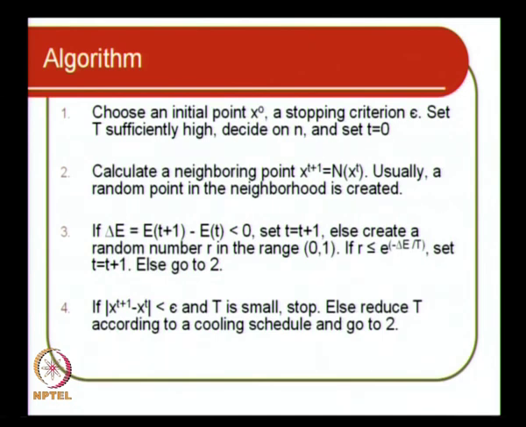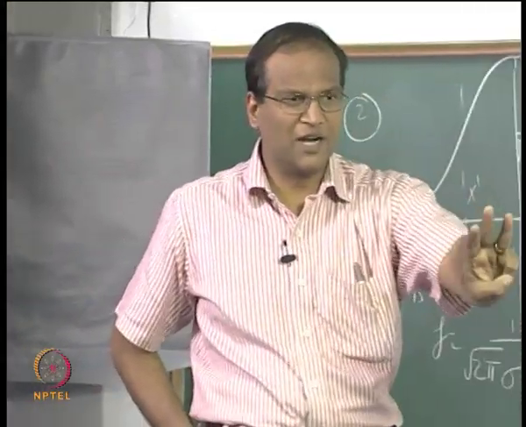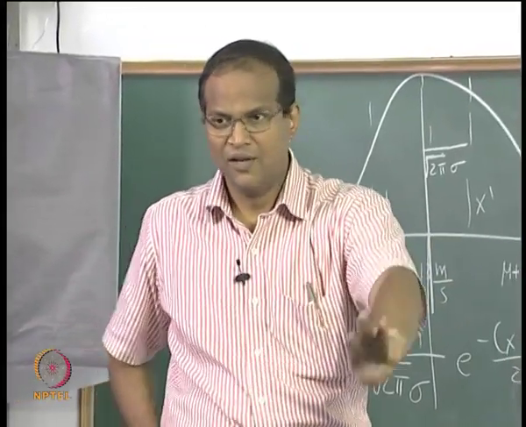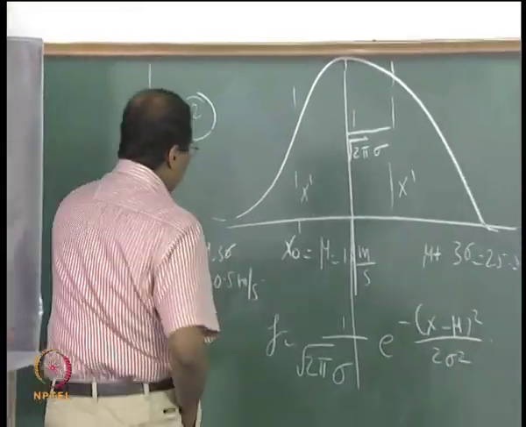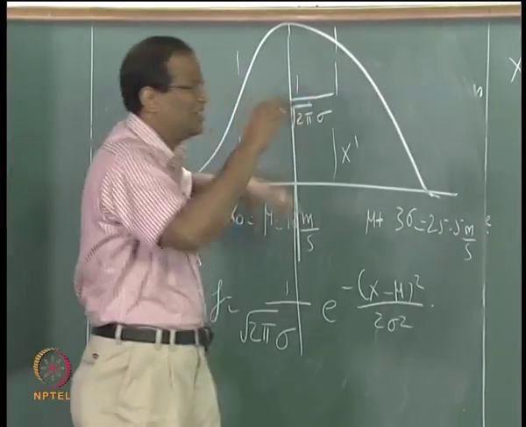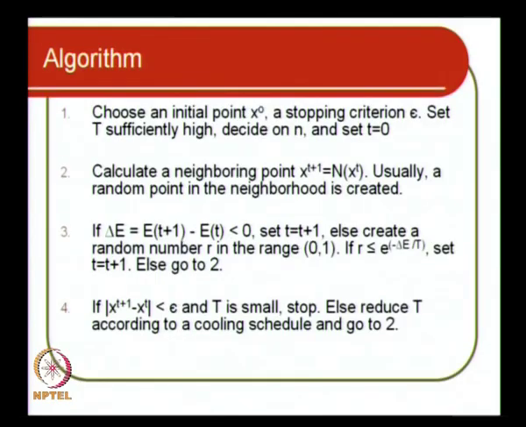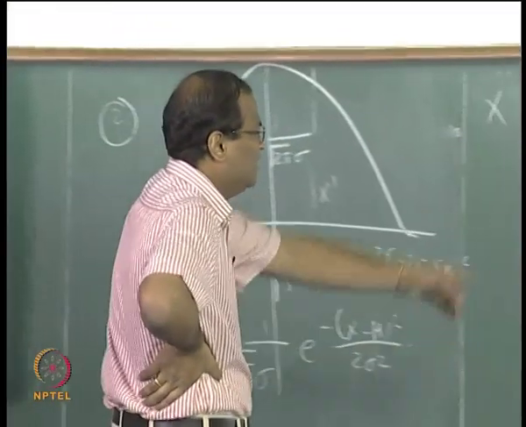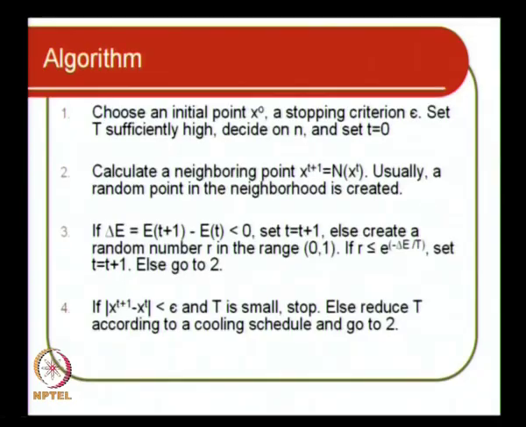Please note that you have to use 3 sets of random numbers for simulated annealing. The first set of random numbers is for the sampling, so you can stick to rows 1 and 2 for this. Row 3 of the table you can use for generating r, and row 4 or row 5 you can use for generating the k, which will decide whether the delta x will go to the right side of the mean or to the left side of the mean. So if x(t) is less than your criterion, stop, else reduce.